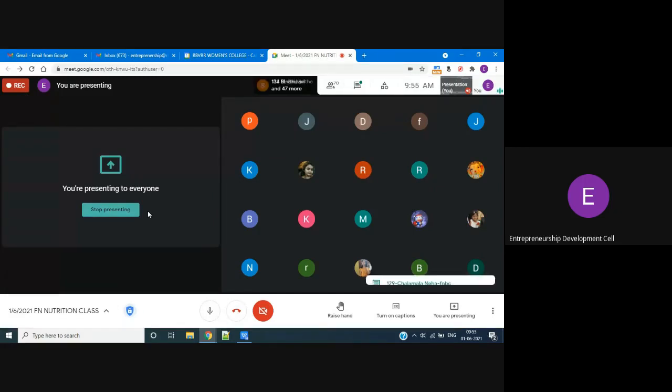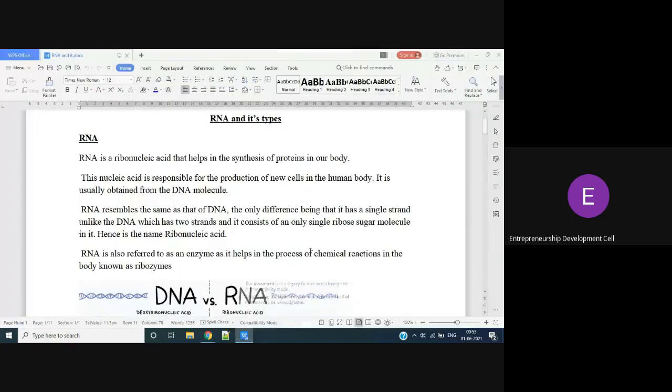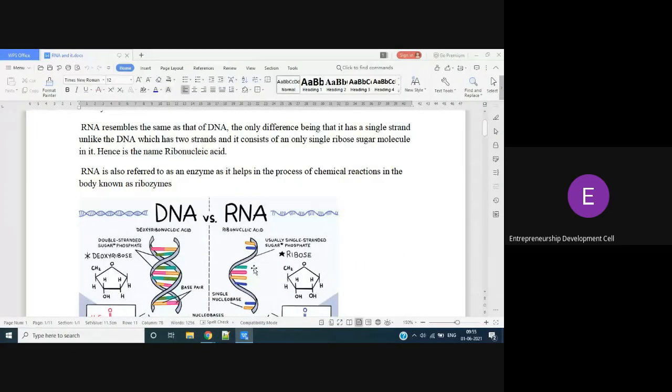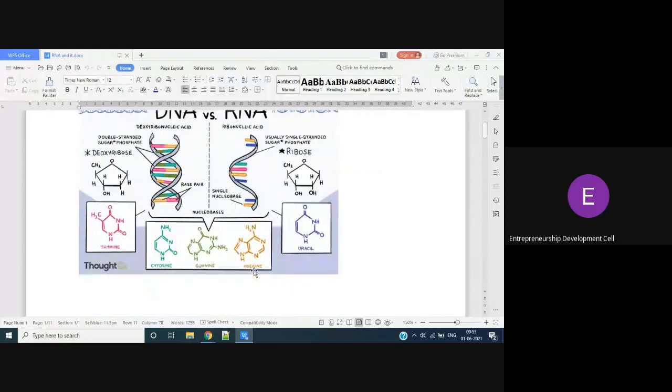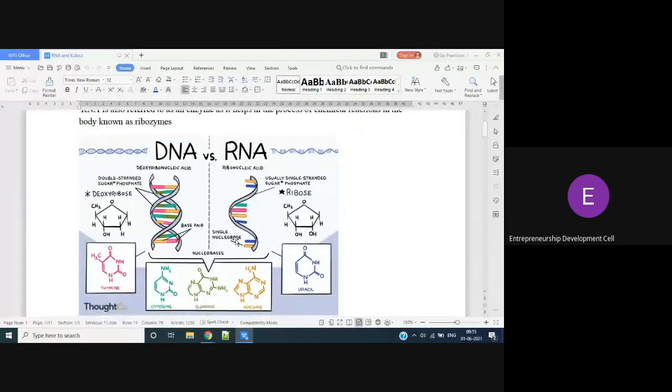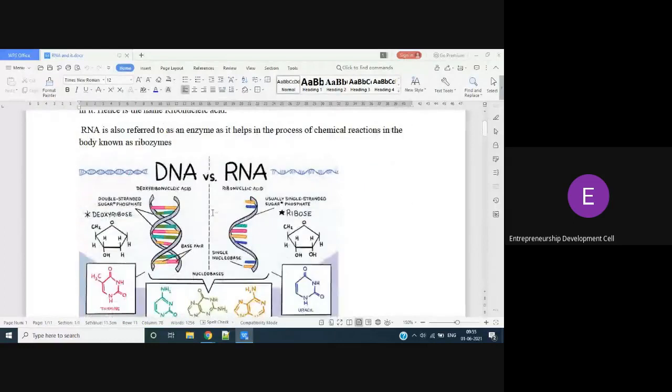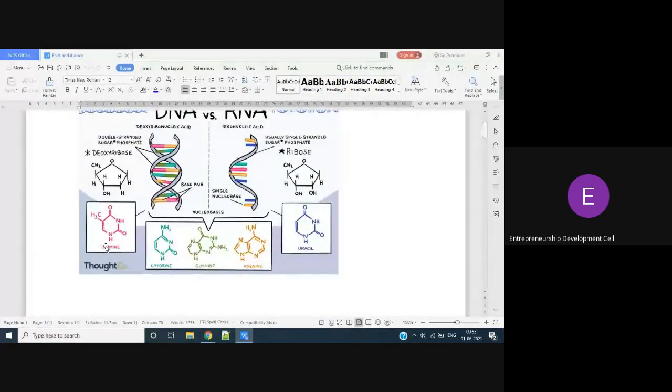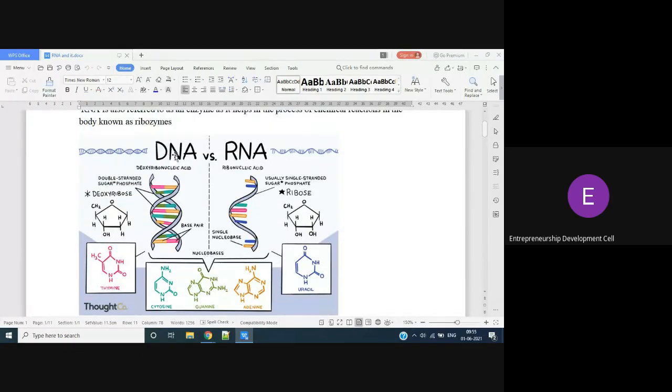This is a very important point you have to remember, girls. RNA resembles DNA. The only difference is that DNA is double-stranded, and RNA is single-stranded. And coming to the nucleotides, what are present in DNA, girls?